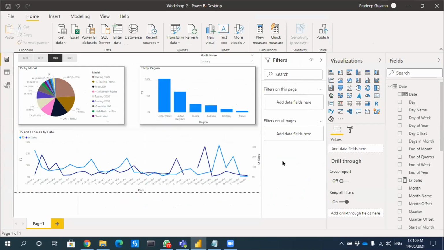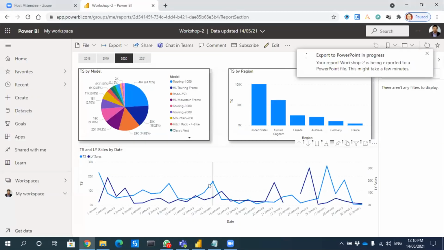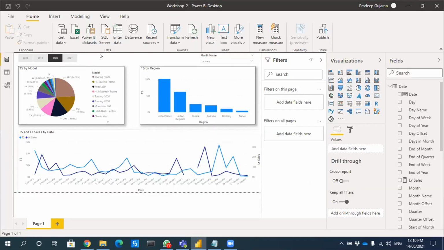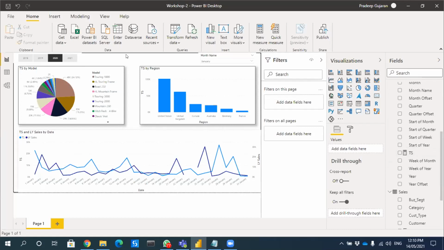Pradeep, Power BI also has one option. Yes, sir. I got the graphs, but I'm not able to get the years to add the slicers for filtering. You're not able to get the year? It will be in the date dimension. Yeah, I selected the date, year. The model, for example, this TS by model. I clicked on that, then I added the year into this from the data table. Okay, one second. Then I had to change it to horizontal, under the orientations.